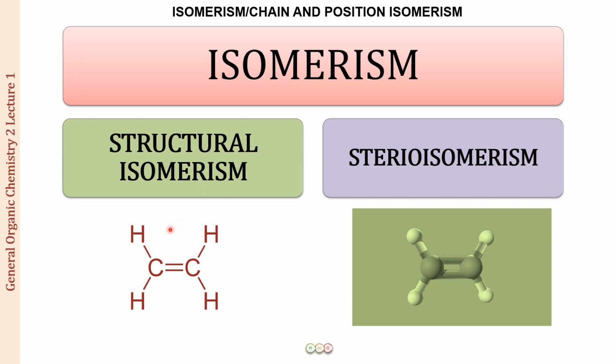Now, when we have certain compounds which differ in the structure, or you can say the position of the various atoms in the structure, only that is differing, we call that structural isomerism. But when the structure is the same, the position of the atoms remains the same, but we just move them in space so that they become different compounds, they have different properties, well, then we call that phenomenon stereoisomerism. So we will be talking in detail about these two one by one. Do not worry, you will understand things better. But this is essentially what structural isomerism and stereoisomerism mean, and these can be further classified.